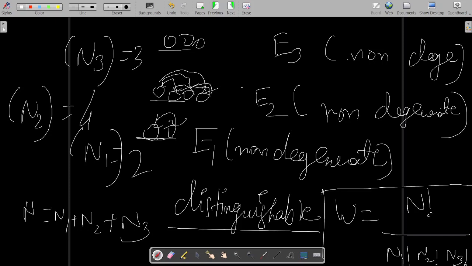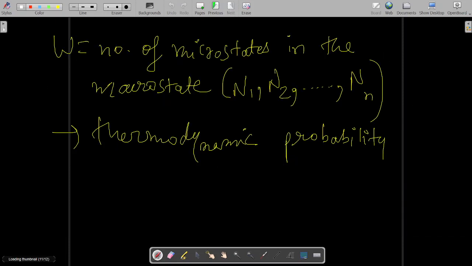All these arrangements within themselves will be your possible arrangements, so all these will be possible microstates. How many microstates are there in a particular macrostate, this can show you.